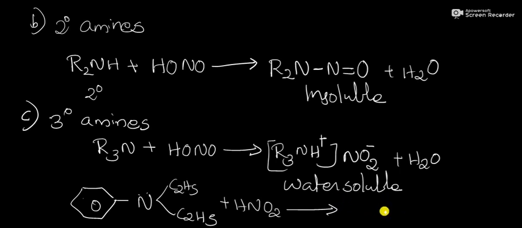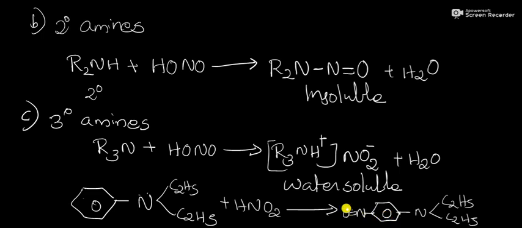What is the structure of the para nitroso derivative? Para nitroso derivative, NO, that is nitroso, para to the N(C2H5)2.